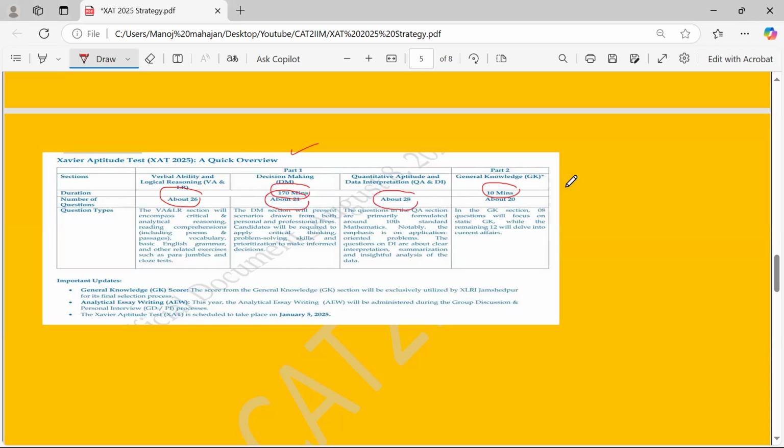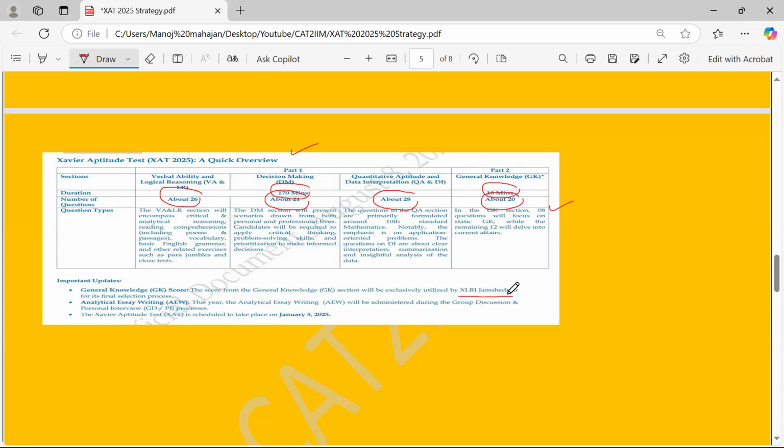And in the GK, they have reduced the questions from 25 to 20. So they are going to give you 8 questions on the static part and 12 questions on the current part. They've already written that the GK score would be exclusively utilized by XLRI Jamshedpur during the final selection, right?